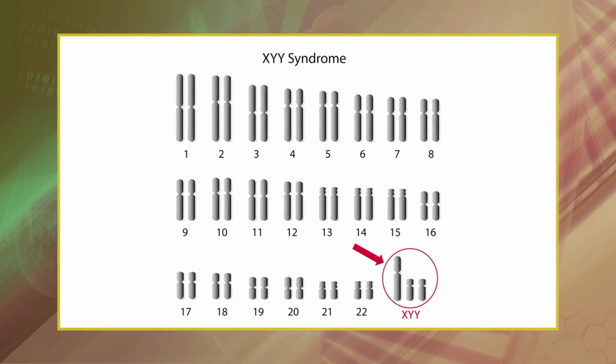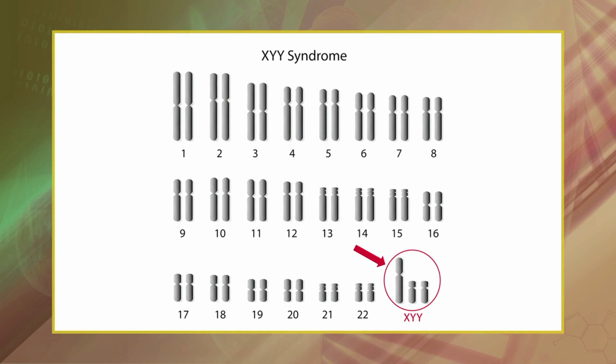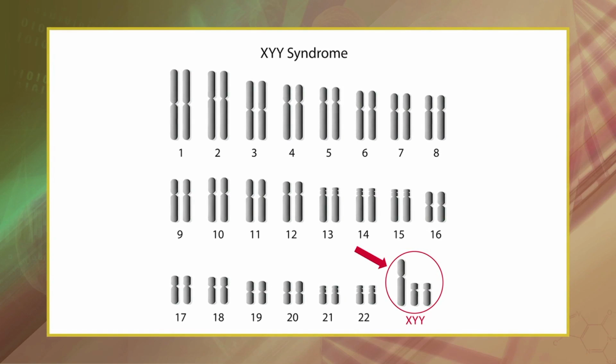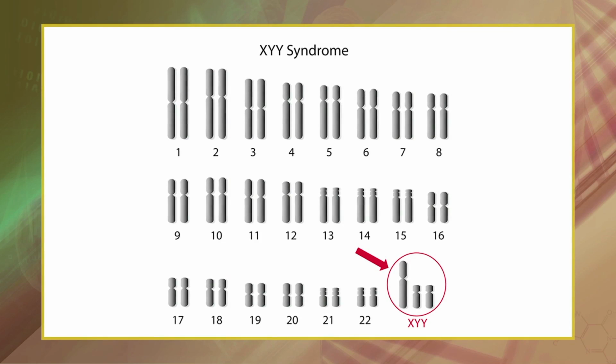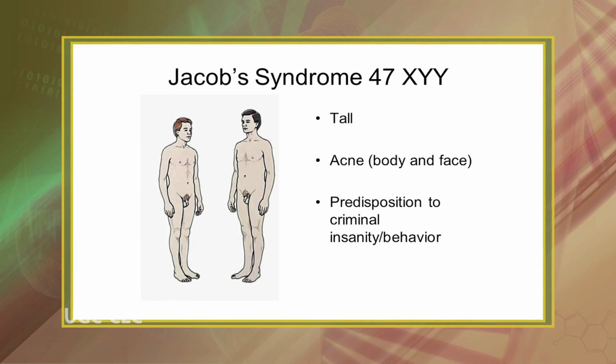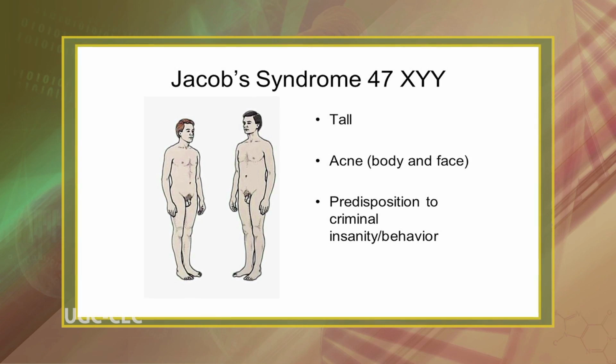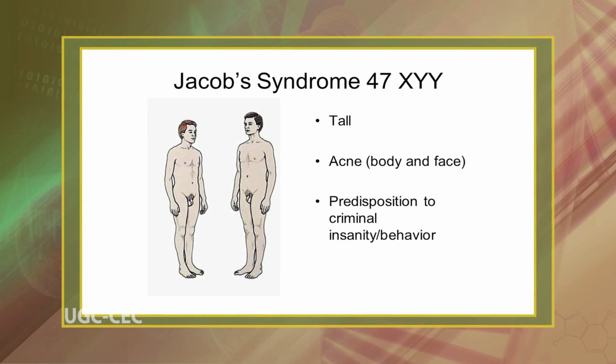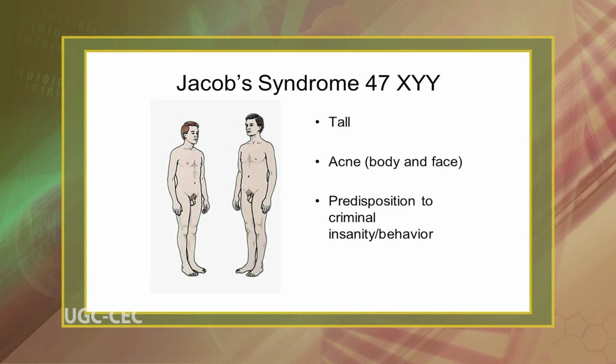XYY syndrome males inherit an extra Y chromosome, and their genotype is XYY. As adults, these super males are usually tall and generally appear and act normal. However, they produce high levels of testosterone. They are usually fertile and lead ordinary lives as adults. The frequency of XYY syndrome is not certain due to statistical differences between different studies. It may be as common as 1 in 900 male births to as rare as 1 in 1500 or even 1 in 2000. XYY syndrome is also referred to as Jacob syndrome.